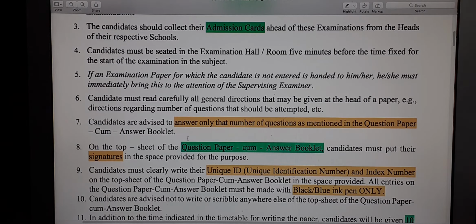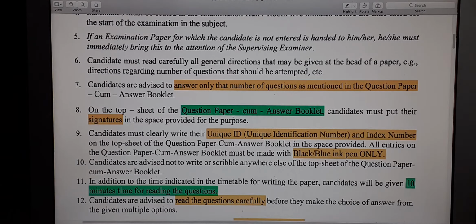This is a very important point which you must keep in mind, children. It's really important. Do not do extra. Don't be smart thinking that I will do extra questions or more than the required questions. There is no need because they will only mark the required number of questions to give you marks.